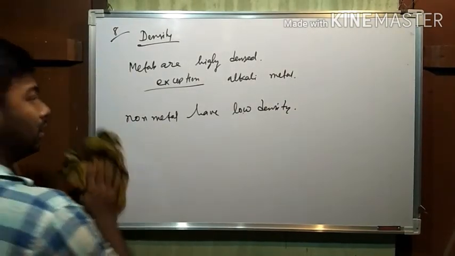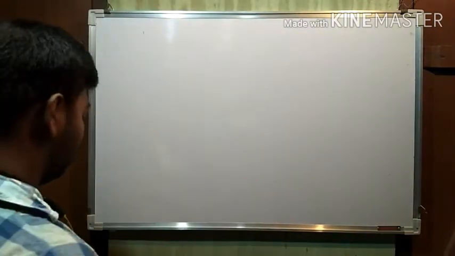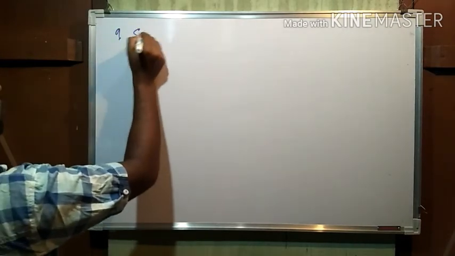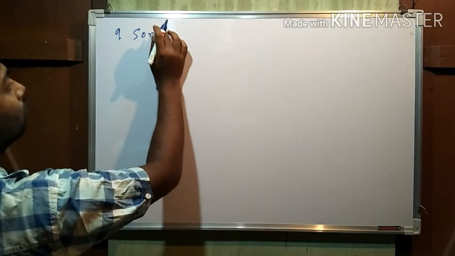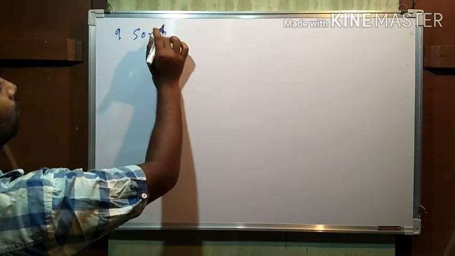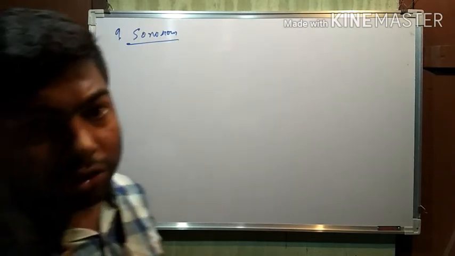The last property is the sonorous property. Sonorous means which can produce sound.